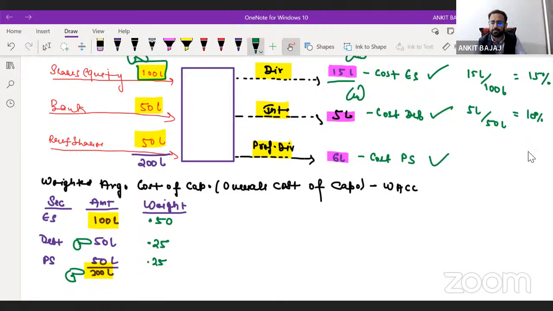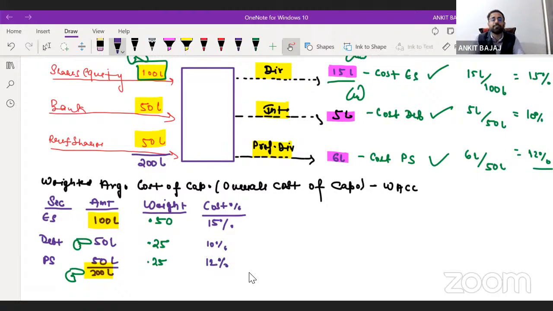If I talk about preference shares, how much dividend is the company paying to preference shareholders? The company is paying a dividend of 6 lakh rupees, and 50 lakh is the total capital. So in terms of percentage, the company is paying a dividend of 12%. Next, I have to write the cost in terms of percentage. The cost of equity share is 15%, the cost of debt is 10%, and the cost of preference share is 12%.